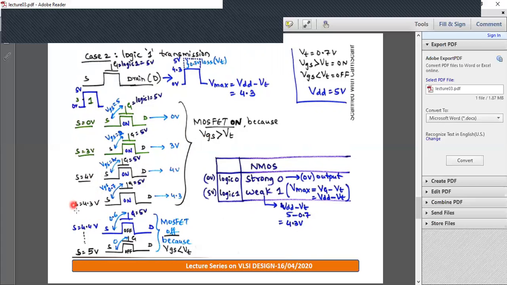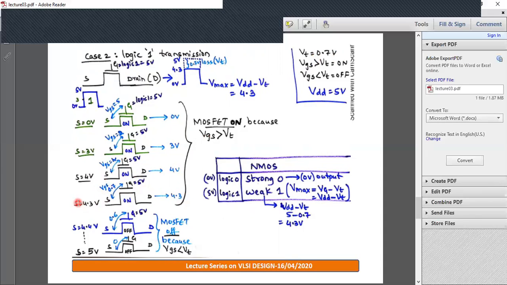When source is at 4.3, as you know, gate will be at 5 volt. So 5 minus 4.3 is 0.7. VGS is 0.7, so VGS is exactly equal to threshold. Even if it is exactly equal to threshold, the MOSFET will be in on state. Hence the source value, that is 4.3, is transferred to drain.